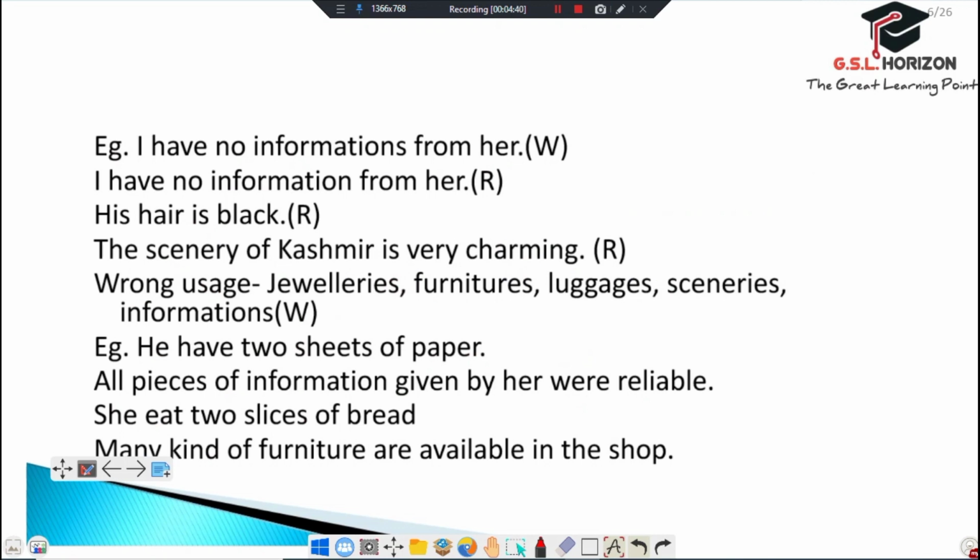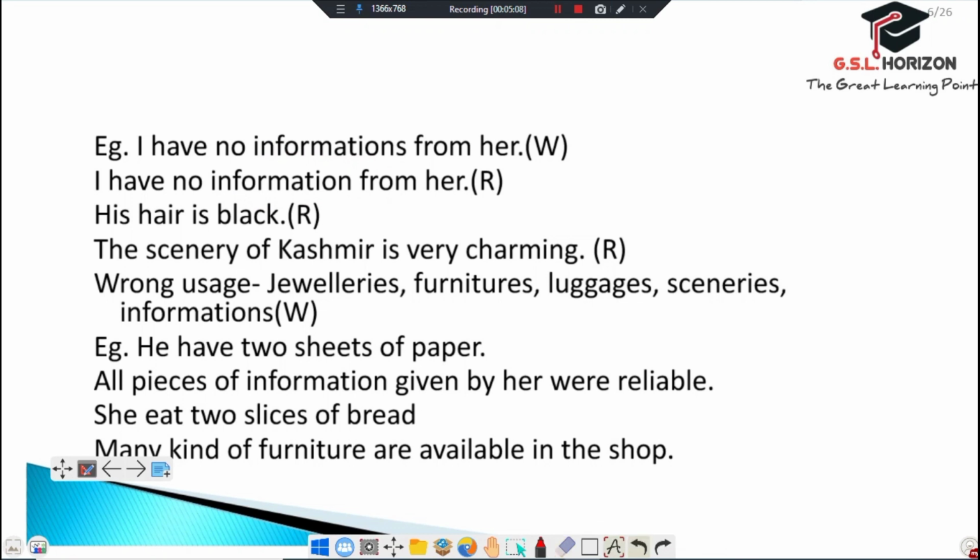Friends, as an example, we can see: I have no informations from her. This sentence becomes wrong because of the use of s in information. I have no information from her. It is right.